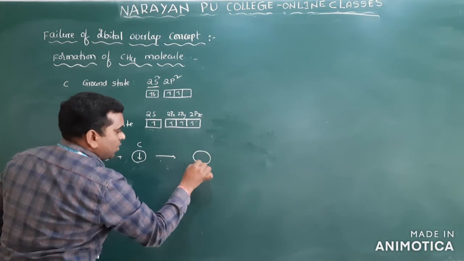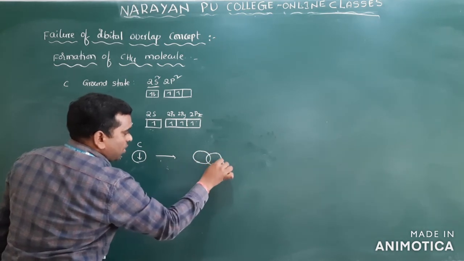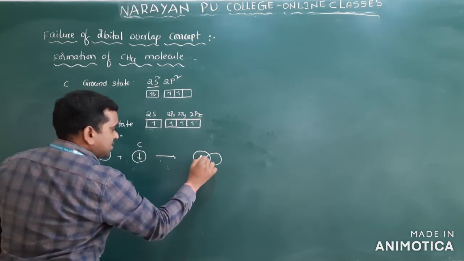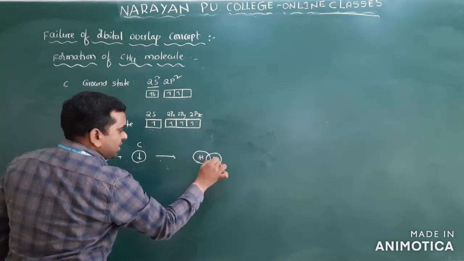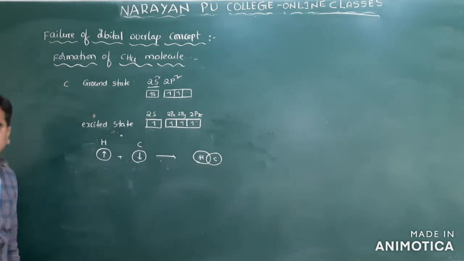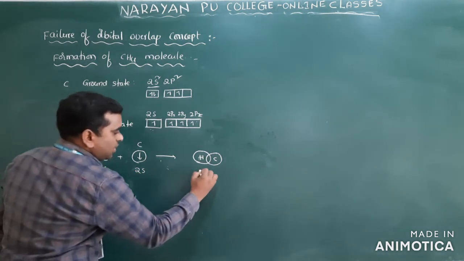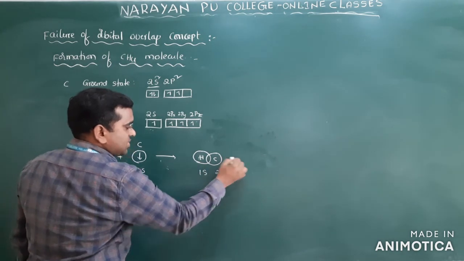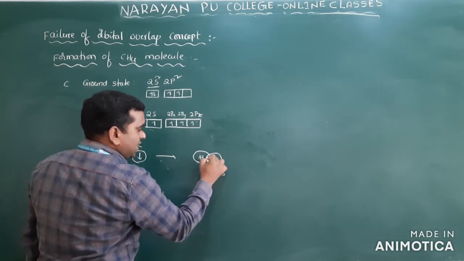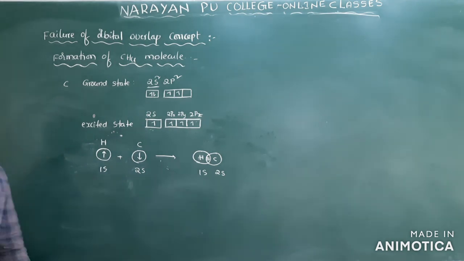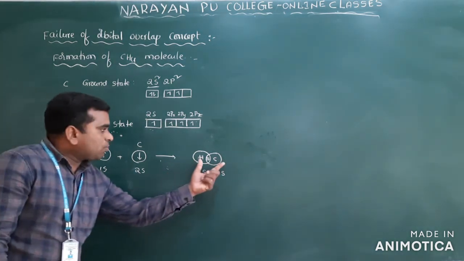You will get an overlap. Overlap takes place between the atoms. This is a carbon, this is a hydrogen. It is carbon 1s and 2s, hydrogen 1s and carbon 2s. You will get 1s and 2s overlap, and there will be one bond. So here there are 2 electrons. 2 electrons means one bond. Clear? This is one bond formed.